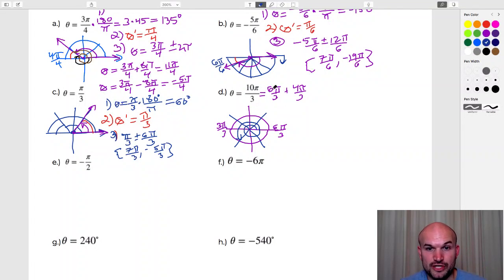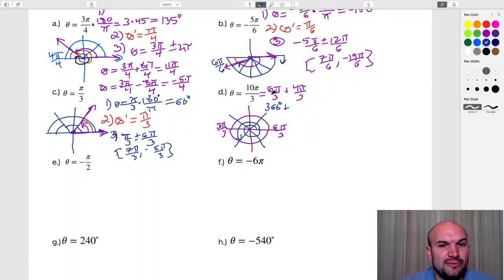Now, understanding it in this way is very helpful when we're converting this into degrees, because I already know 6 pi over 3 is equal to 360 degrees. So then all I need to do here is convert 4 pi over 3, because nobody really wants to multiply 10 times 180 and then divide it by 3. That's just not going to be that much fun. Obviously you could do it, and this problem doesn't seem that difficult, but sometimes you might have something a little bit difficult.